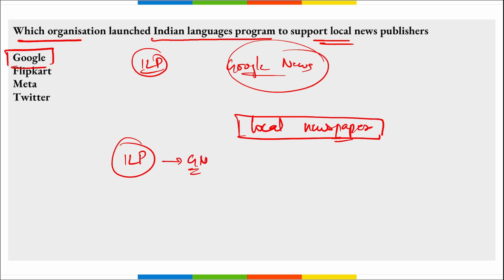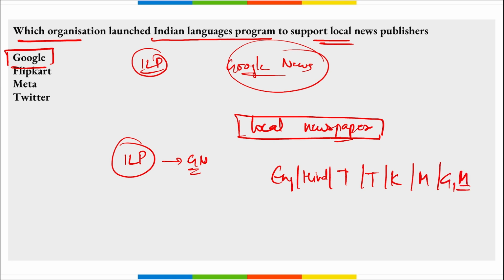Then this program aims to empower the publishers with various tools and marketing practices. It aims to train, and also provide technical support and funding to news publishers in various languages, and those languages are English, Hindi, Tamil, Telugu, Kannada, Malayalam, Gujarati and Marathi.